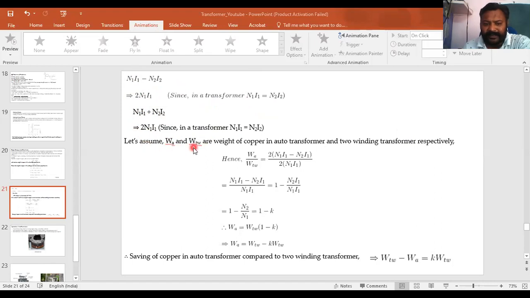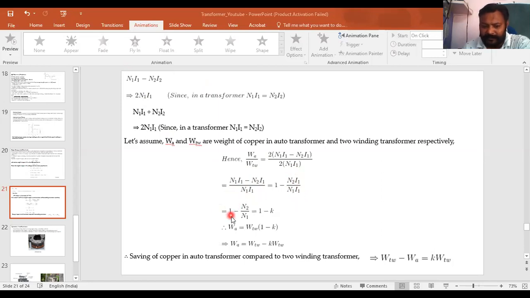Let us assume WA and WTW are the weight of copper in the auto transformer and the two winding transformer respectively. Hence WA upon WTW will be equal to 2 (N1 I1 minus N2 I1), which we have taken earlier, upon 2 N1 I1. So from that, N1 I1 minus N2 I1 upon N1 I1 equals 1 minus N2 I1 upon N1 I1.